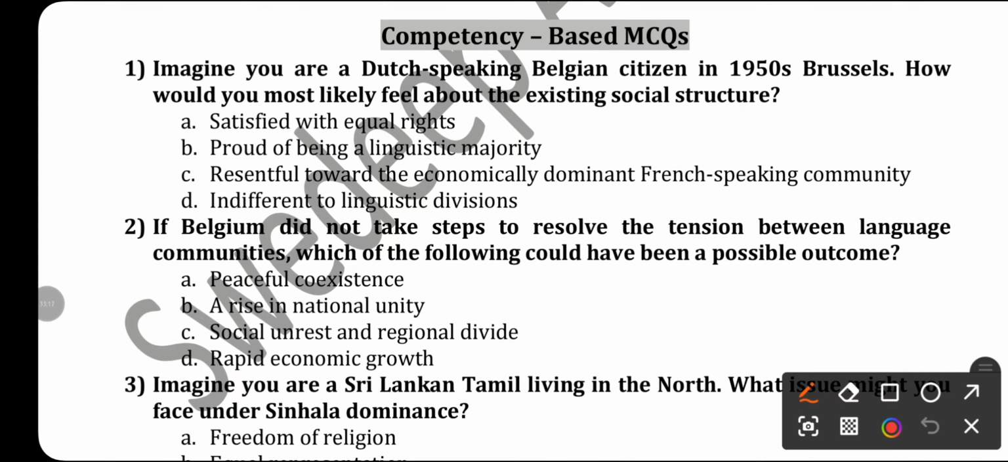Satisfied with equal right, proud of being a linguistic majority, resentful towards the economically dominant French-speaking community, indifferent to linguistic division. Okay, think about the ethnic composition of Belgium.